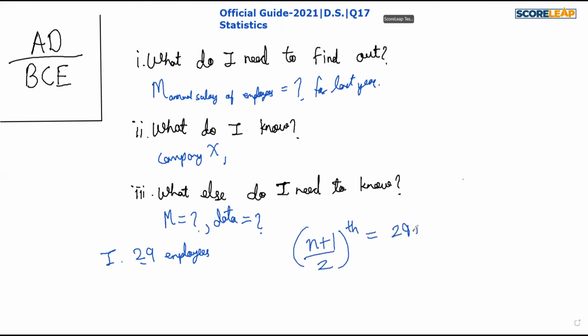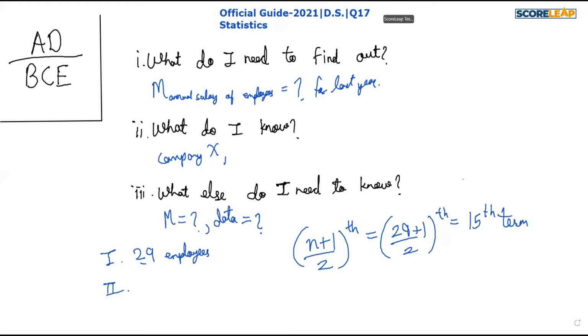So 29 plus 1 by 2, which is the 15th term. The salary of the 15th employee, when arranged in ascending order, will be the median value of the annual salary of employees.